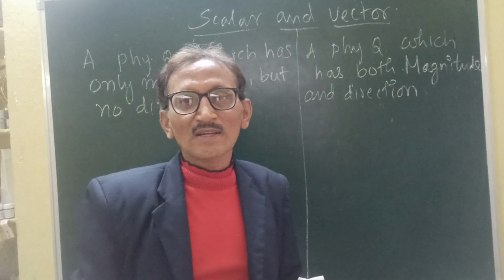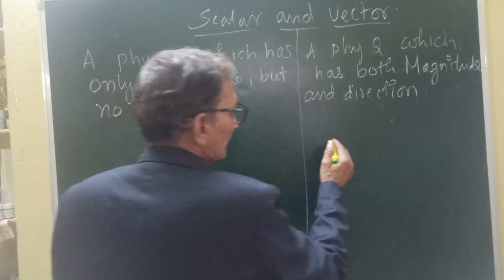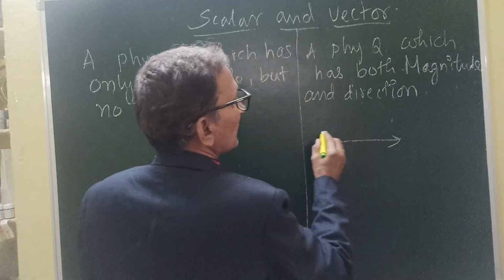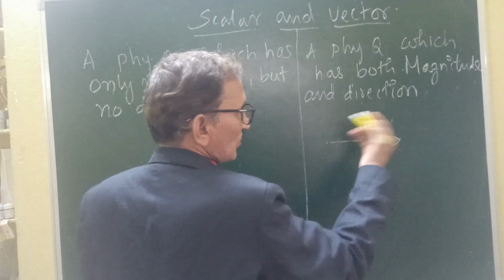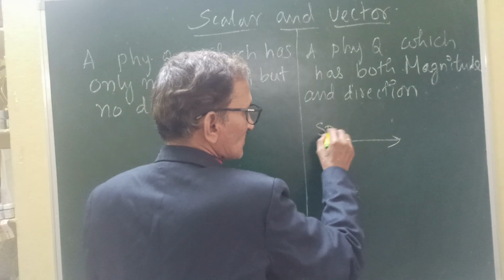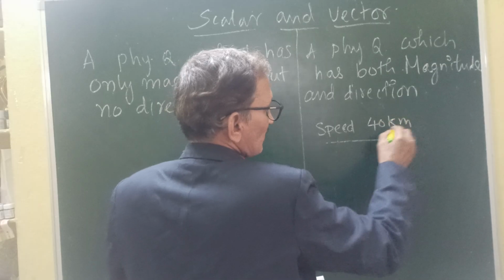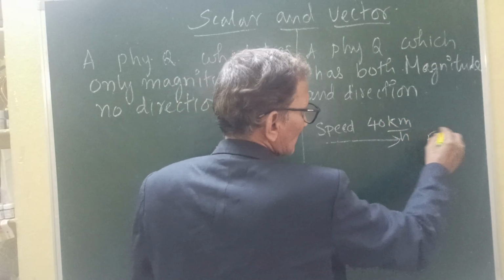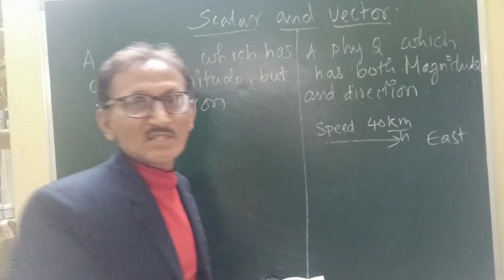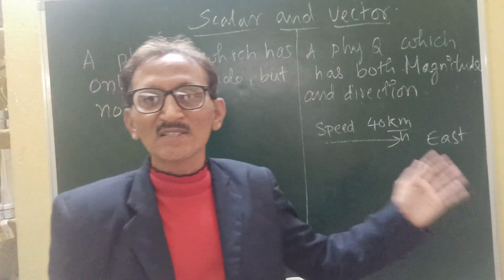For example, I can give one example here. A train is going at a speed of 40 kilometers per hour towards the east direction.